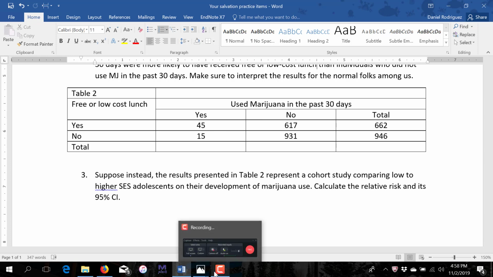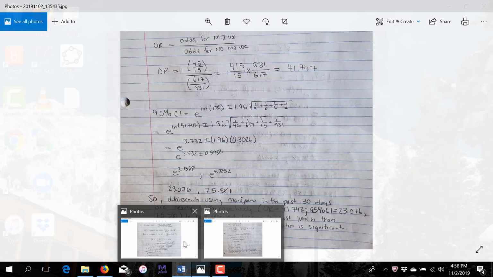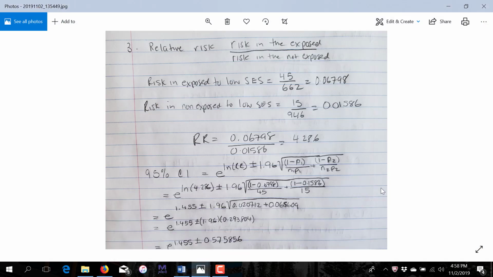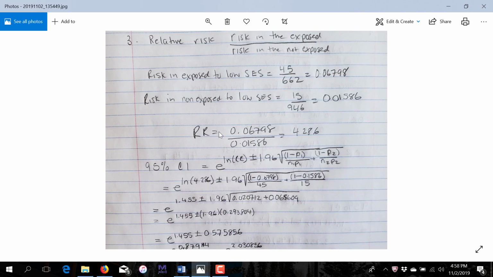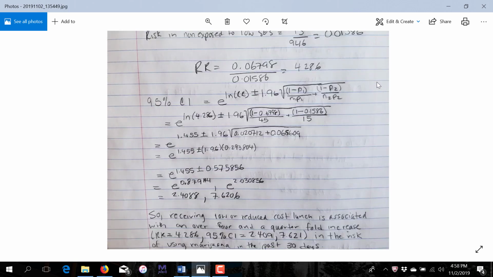I guess we call that an incidence proportion, to be more accurate. And then the risk in the non-exposed, who are not exposed to low socioeconomic status, is 15 over 946, or 0.01586, and we take that ratio, that's the risk ratio, or relative risk, it's 4.286.